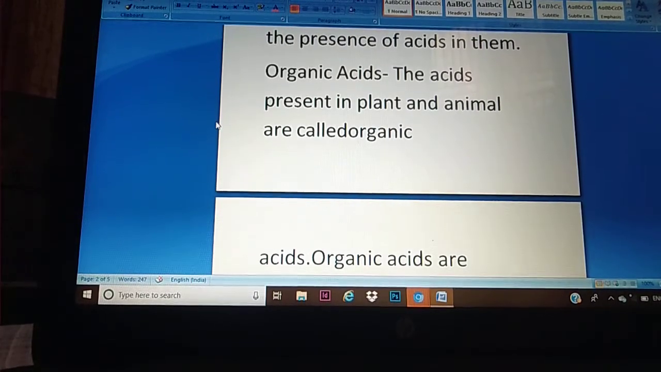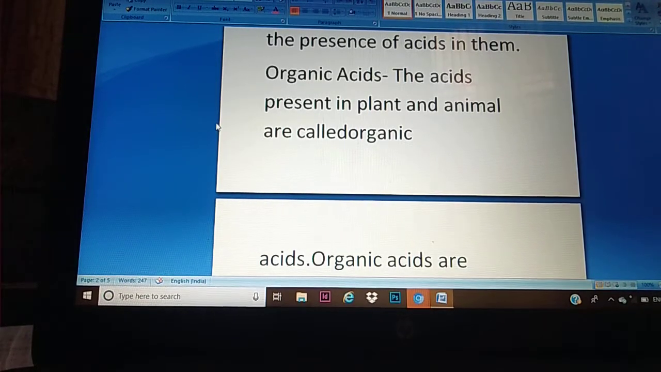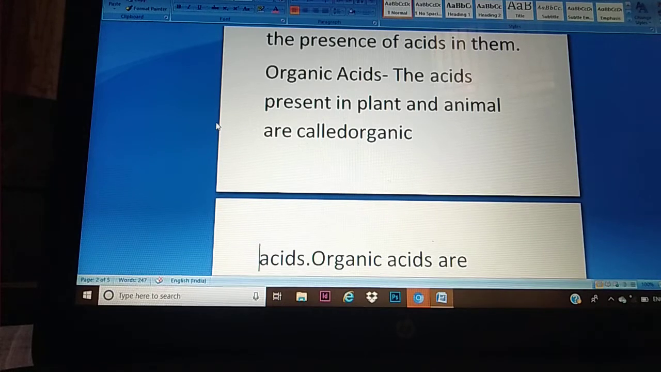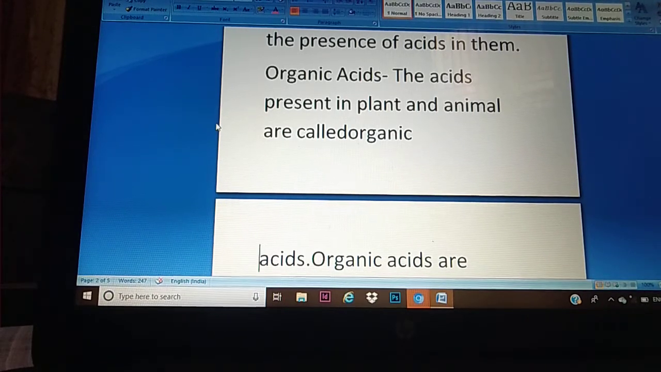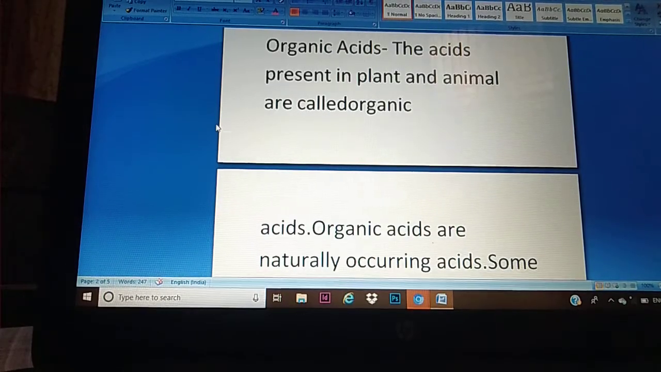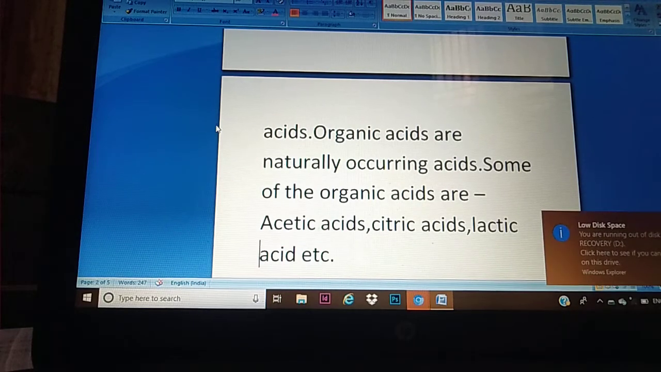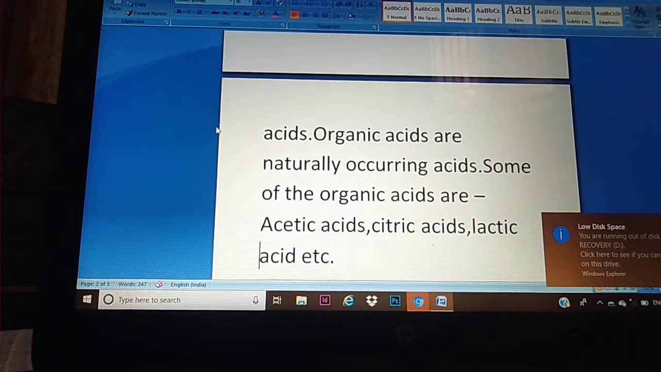So what is an organic acid? The acids which are present in plant material and animals are called organic acids. They are natural. Some examples of organic acids are acetic acid, citric acid, lactic acid, oxalic acid, formic acid, etc. Okay. Then what is a mineral acid?